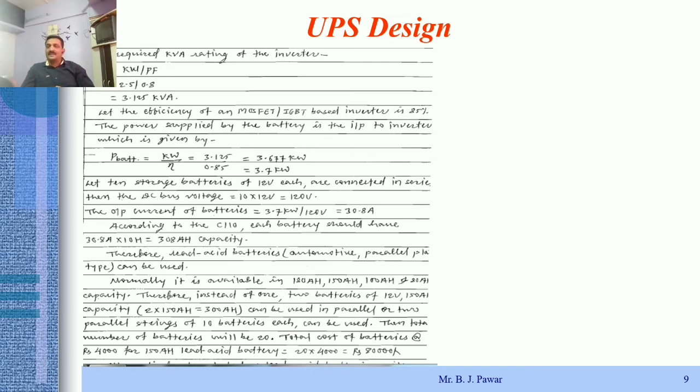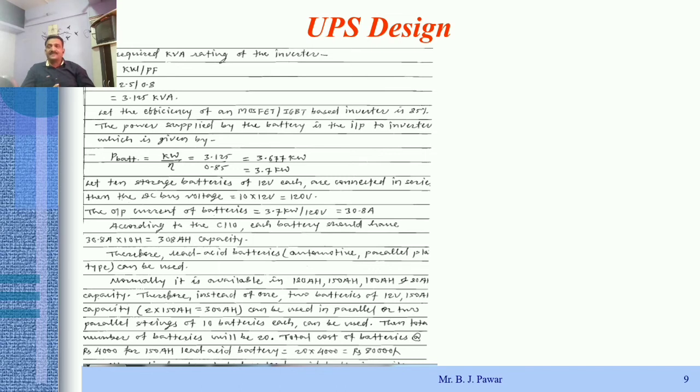The power supplied by the battery is the input to the inverter, and it can now be determined as the power of the battery equals the power generated by the inverter divided by its efficiency. Don't take the power generated by the inverter as the power requirement of the load, because there will be losses, and there will be reactive power consumption due to the lower power factor of 0.8.